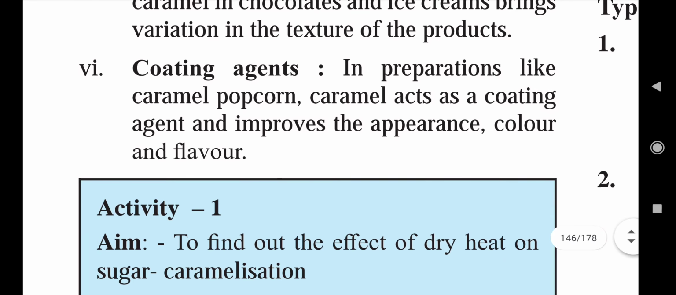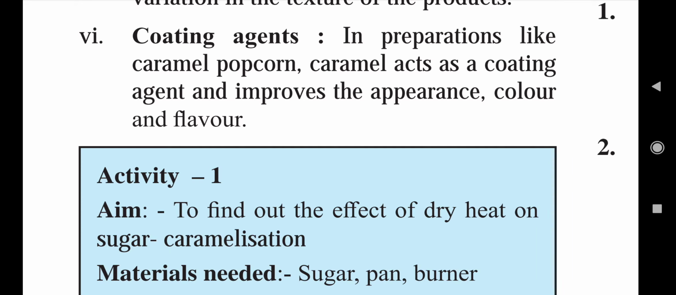Sixth use of caramel in cookery is as a coating agent. It also works as a coating agent in preparations like caramel popcorn. Caramel acts as a coating agent and improves the appearance, color and flavor. Whatever popcorn we eat, there are also caramel popcorns available in the market. So those popcorns are coated with caramel of sugar, and it imparts a specific color and texture to the popcorns.